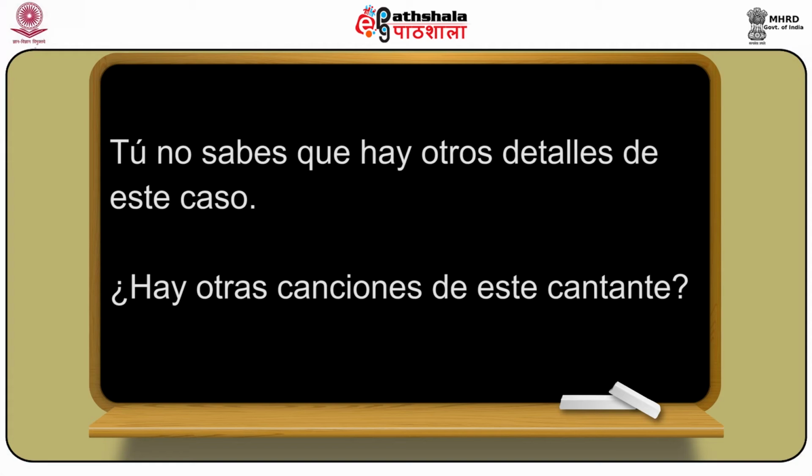Same way, if there is a feminine plural, then this adjective will be otras. For example, if we say are there any other songs of this singer? So song is la canción and plural is songs, which will be las canciones. As this is a feminine plural, that's why we will use otras. So we'll say hay otras canciones de este cantante, meaning are there any other songs of this singer?